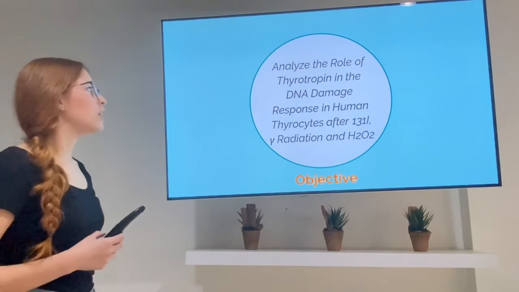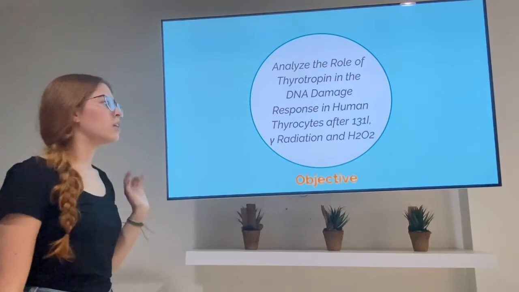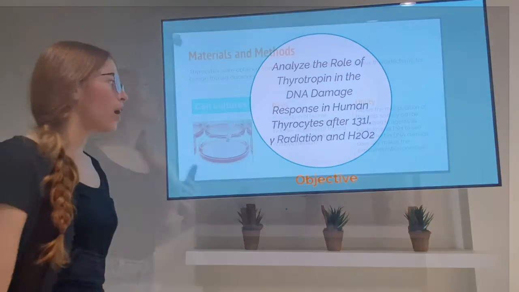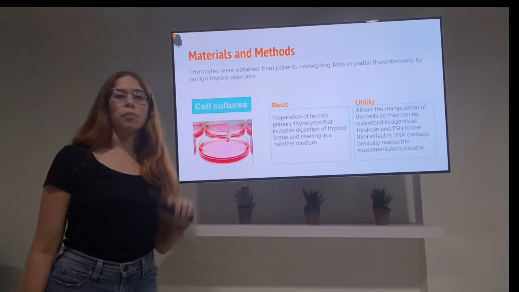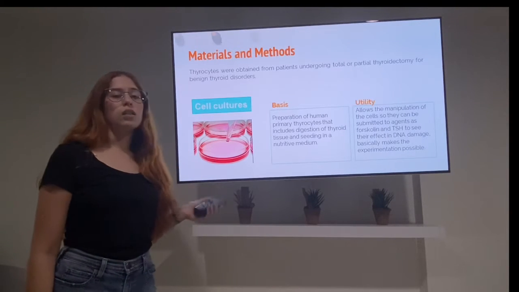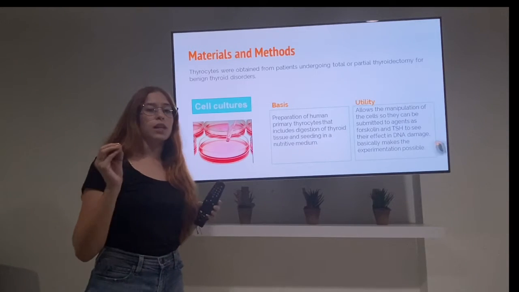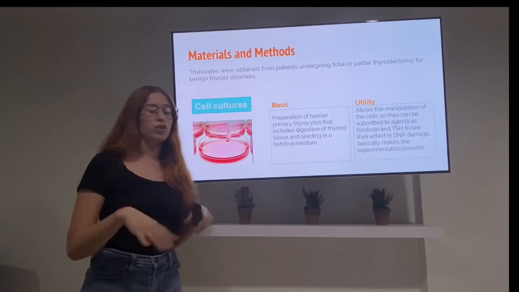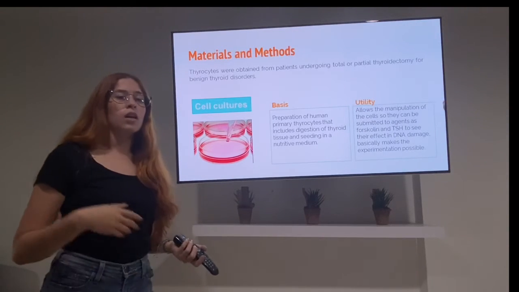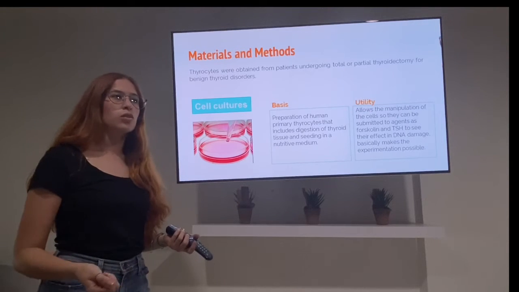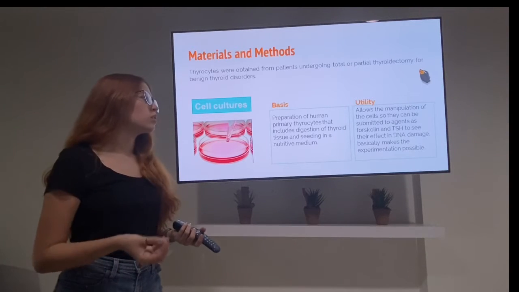The objective is to analyze the role of thyrotropin in the DNA damage response in human thyrocytes after iodide, gamma radiation, and hydrogen peroxide. Thyrocytes were obtained from patients undergoing total or partial thyroidectomy, and the basis is to prepare human thyrocytes, and they make a digestion and seeding in a nutritive medium. So the utility is to allow the manipulation of the cells and make it easier to submit this culture to DNA damaging agents.